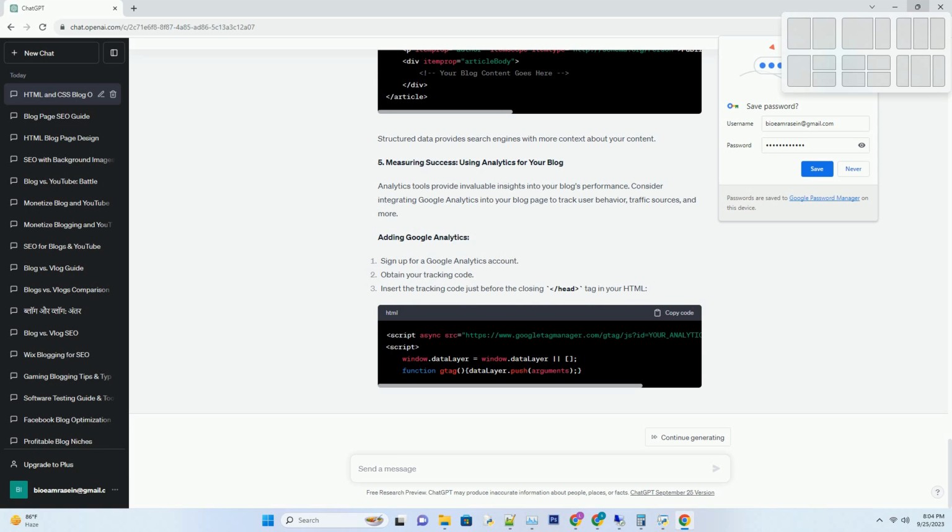Structured data. Schema markup can improve the way search engines display your blog in search results. Use microdata to define your blog's structure.